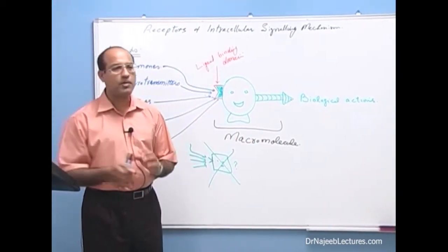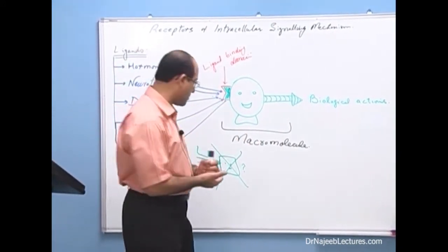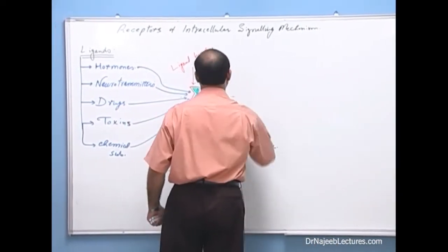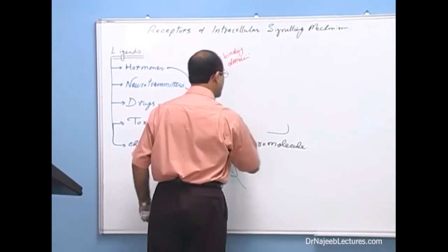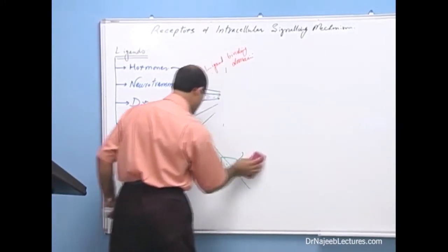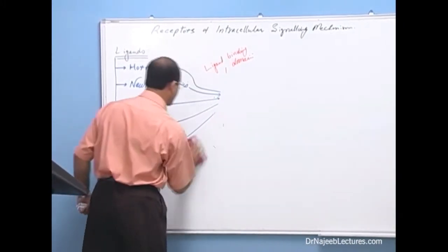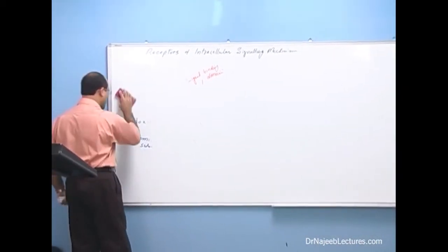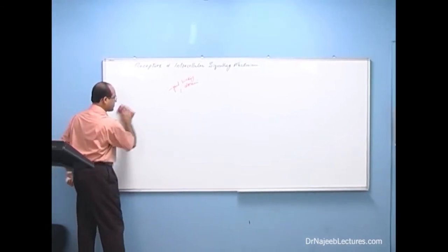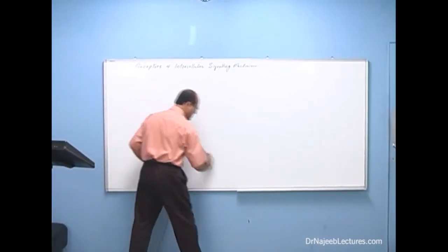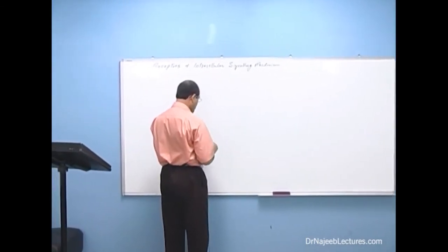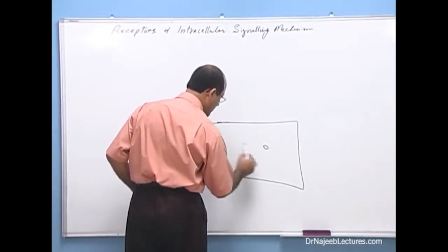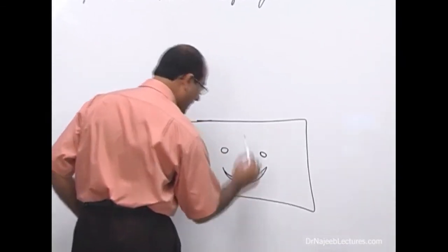First of all, we'll talk about two basic types of receptors. You see, all the substances which are going to work on the receptors, we have given the name of ligand to them. Now, all the substances which have to produce an action on a cell can be broadly classified into two groups. For example, let's suppose here is a cell, right?